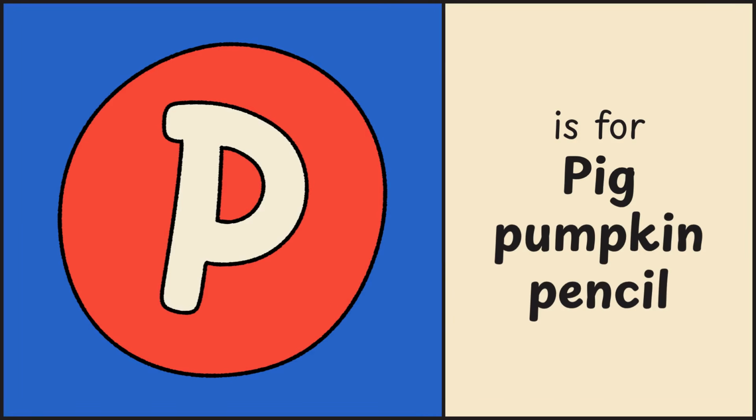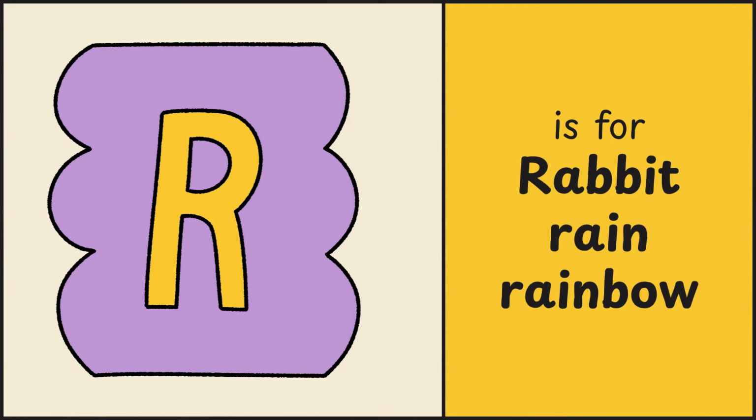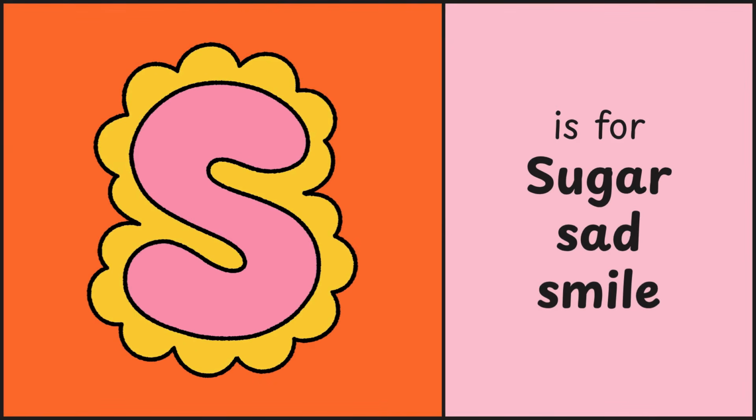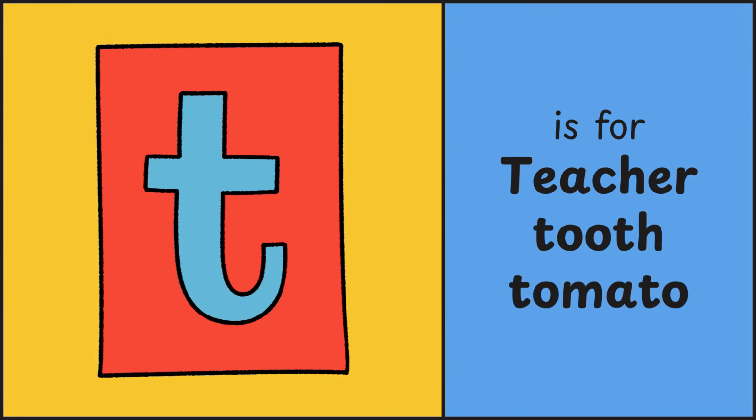P is for pig, pumpkin, pencil. Q is for queen, quiz, question. R is for rabbit, rain, rainbow. S is for sugar, sad, smile. T is for teacher, tooth, tomato.